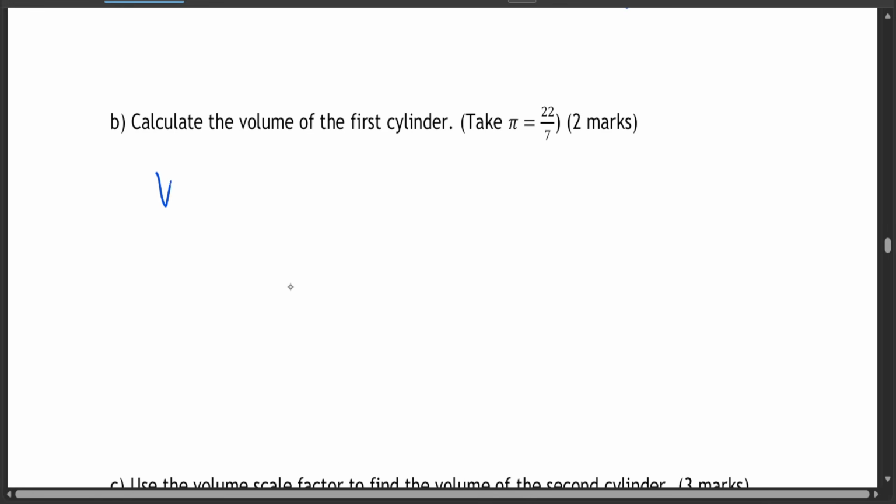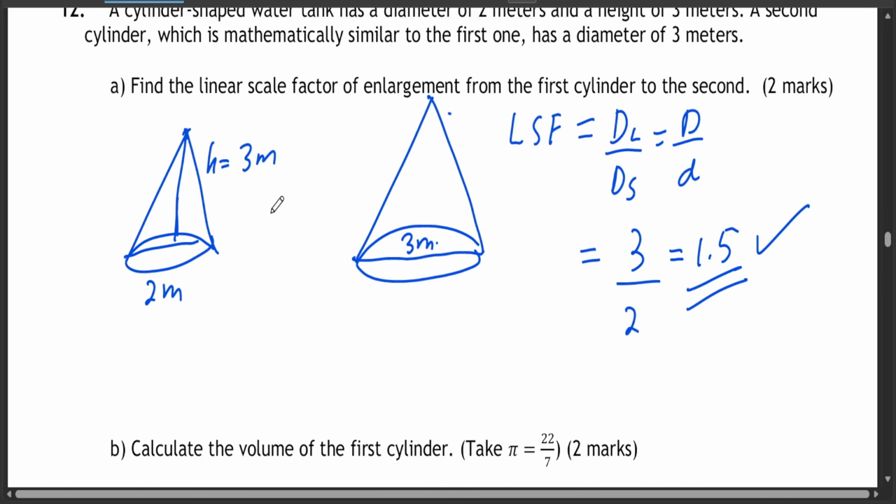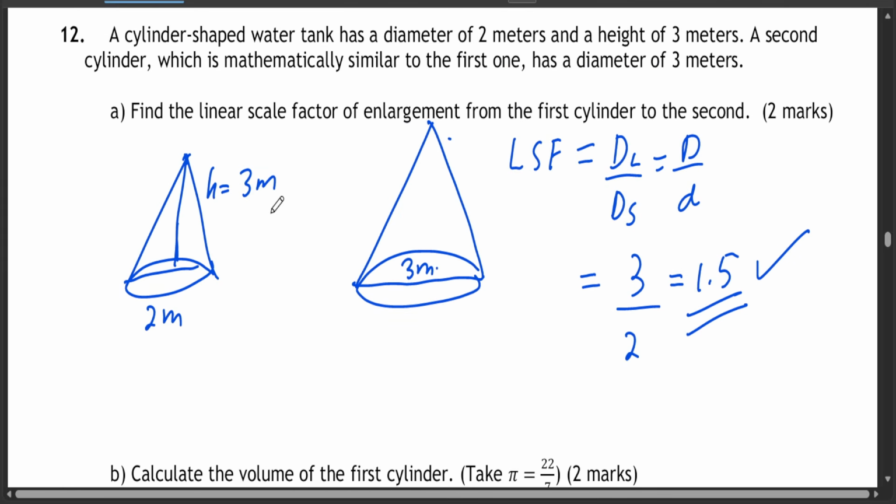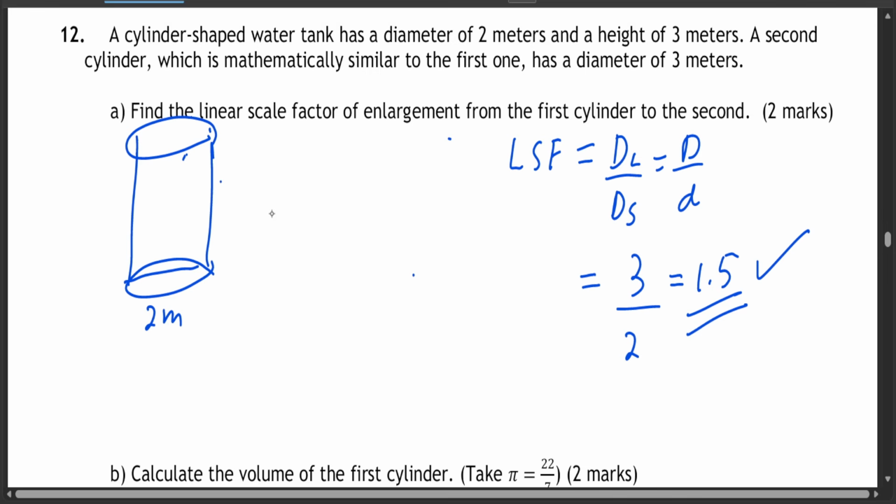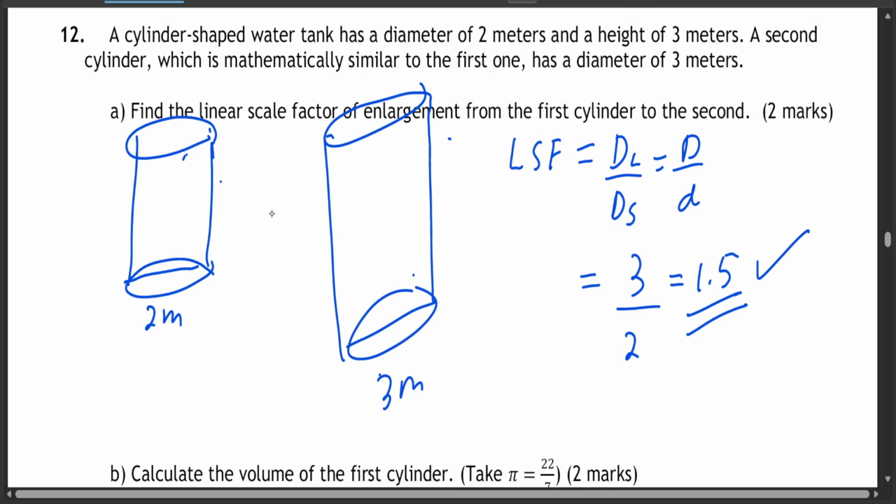Now the volume of the first cylinder, we said, was it a cylinder or a cone? I'm wondering. Oh, it's a cylinder. I thought it was a cone. Sorry. So the shape was supposed to be this way. Sorry for that. This is the cylinder. So there's a smaller cylinder and there's a larger cylinder. So the diameter is 3, but the answer is still the same. If this is 3 meters, obviously the scale factor is still the same.